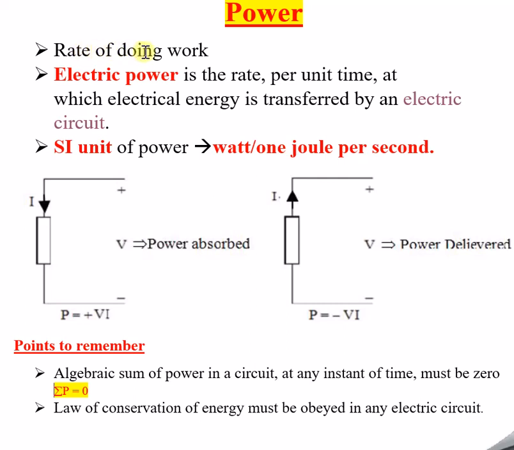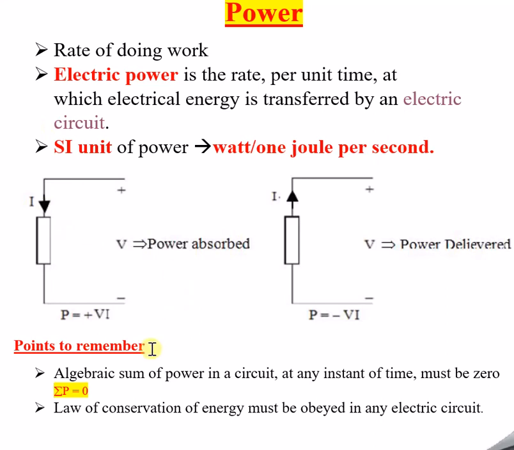So for the rate of doing work, as I told you, what is the SI unit of work? Joules. Work is measured in terms of joules. Rate means, as I already told you, with respect to time. So 1 watt is 1 joule per second, because the standard unit of work is joule and the standard unit of time is seconds. So joule per second is the unit of power. I hope it is very clear now.